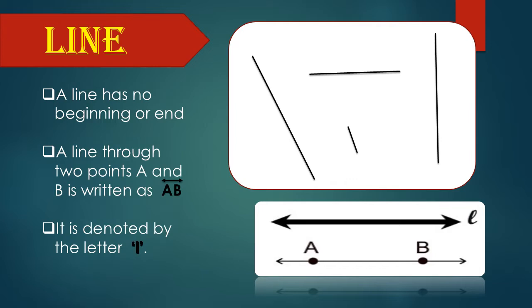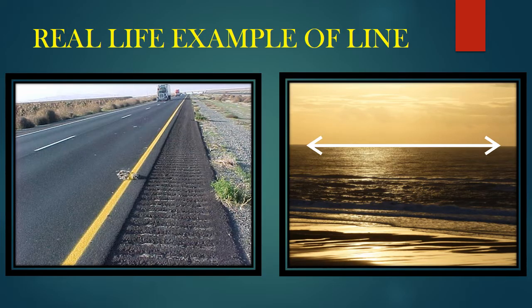Is it clear? So what is line? A line has no beginning or end point. It is denoted by the letter l. Is it clear? Very good. Now we can see some examples. These are real life examples.